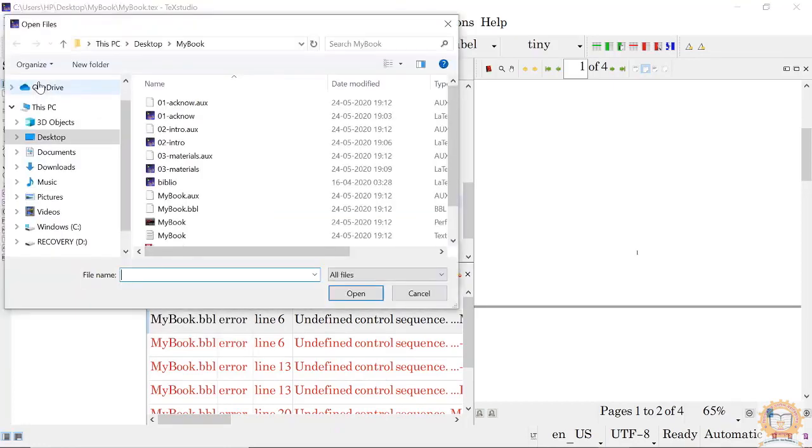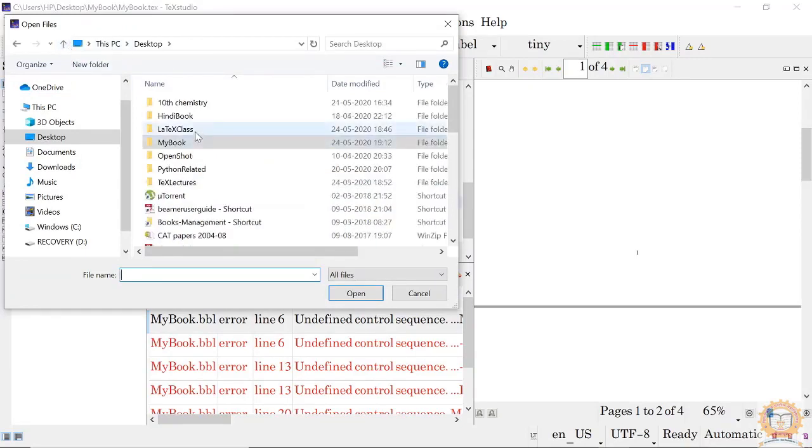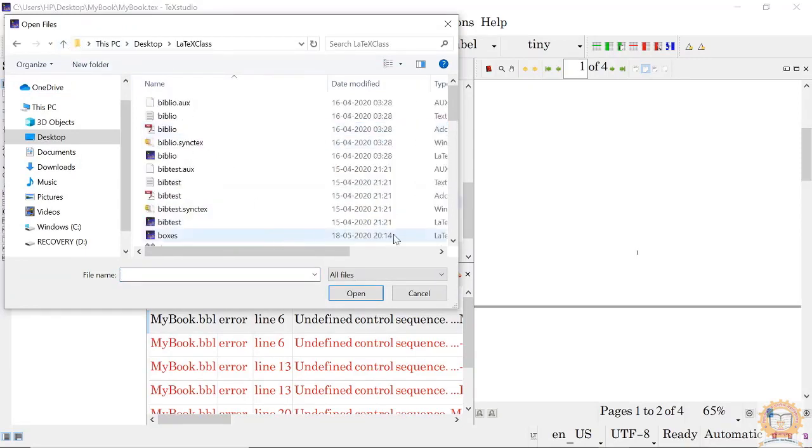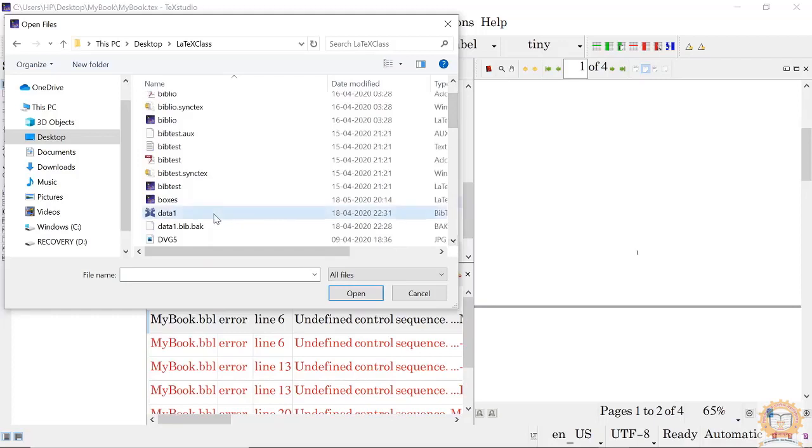Okay, go to the next test. Oh, sorry, it's not the biblio, it is a file. Yeah, data one.